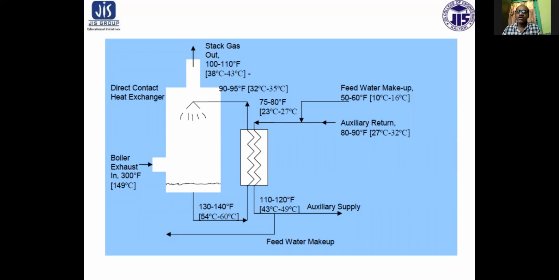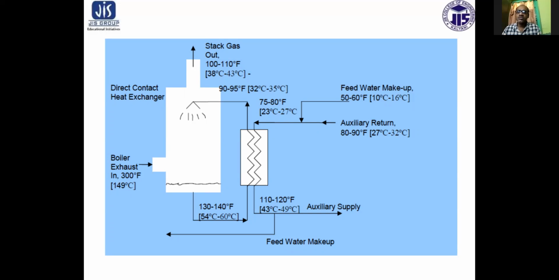And while that happens, water sprays on the path of the flue gas, so that the water takes a large amount of heat, in the range between 54 degrees centigrade to 60 degrees centigrade. And the remaining flue gas that exits from the stack, as shown, is at 38 degrees centigrade to 48 degrees centigrade to the atmosphere, which is in the environmental ranges now.